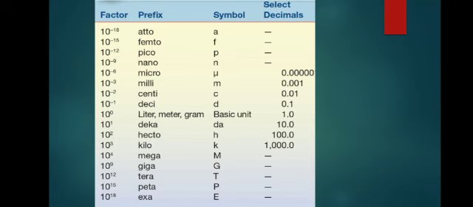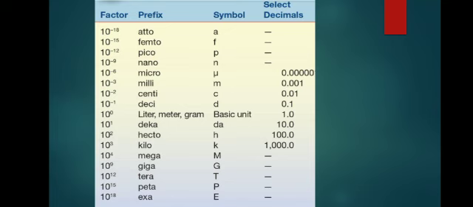So 10 power 1 is deca, that is 10. 10 power 2 is hecto, symbol h. 10 power 3 is kilo, that is k. 10 power 6 is mega, capital letter M. 10 power 9 is giga, capital letter G. 10 power 12 is tera, capital T. 10 power 15 is peta, capital P. 10 power 18 is exa, capital E. Likewise 10 power minus 1 is deci, 0.1, with the symbol small letter d.